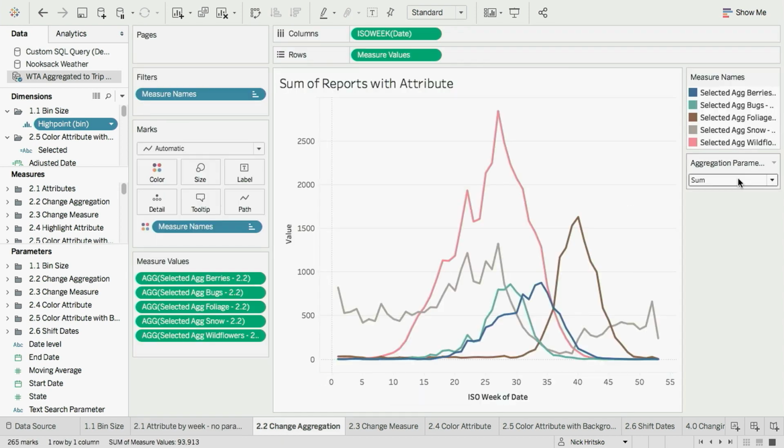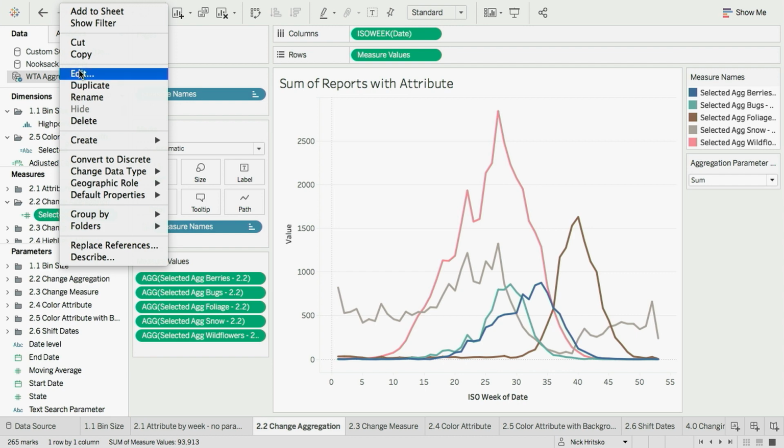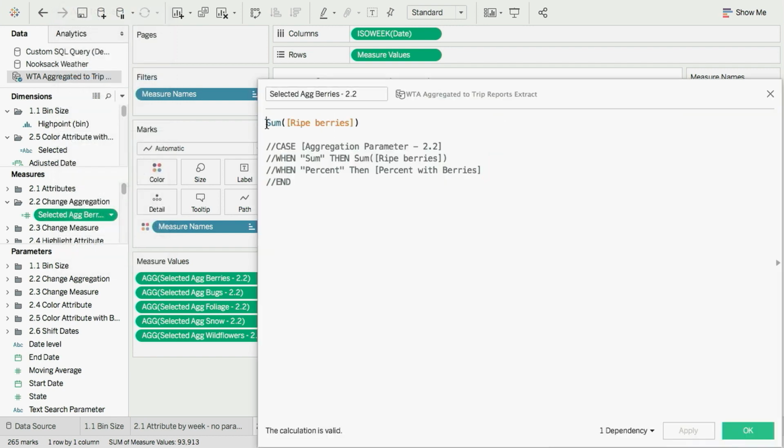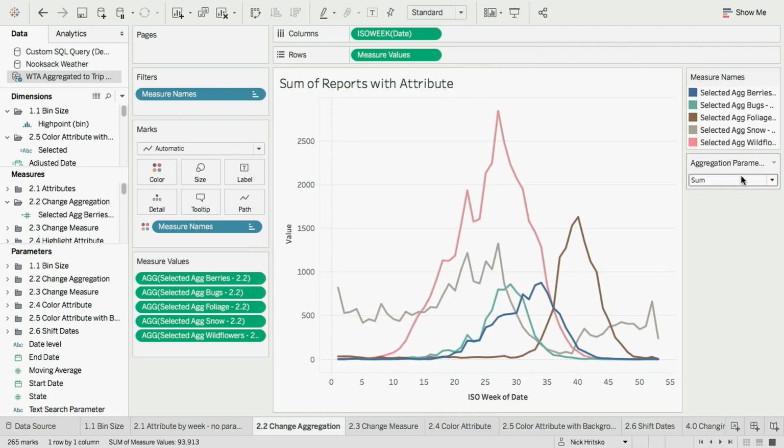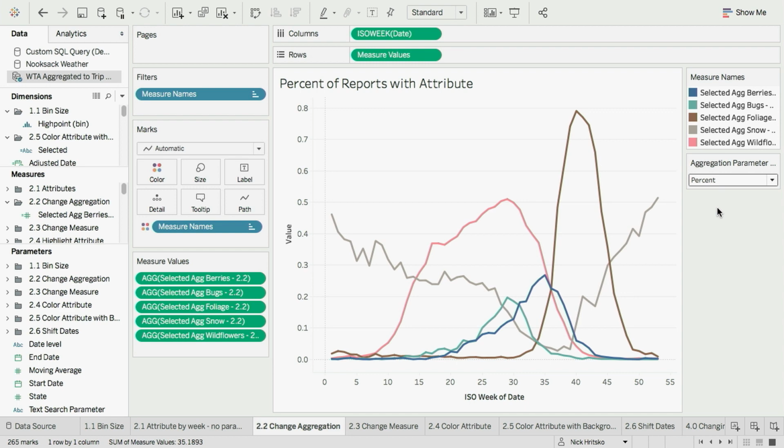I have my parameter already set up here. Its values are sum and percent. And I'm going to wire it up to a measure. I'm going to edit this calculation. And again, we're back to our old friend, the case statement. When the value is set to sum, we're going to return the sum of my measure. And when the value is set to percent, it's going to return a calculation that returns the percentage of that measure.